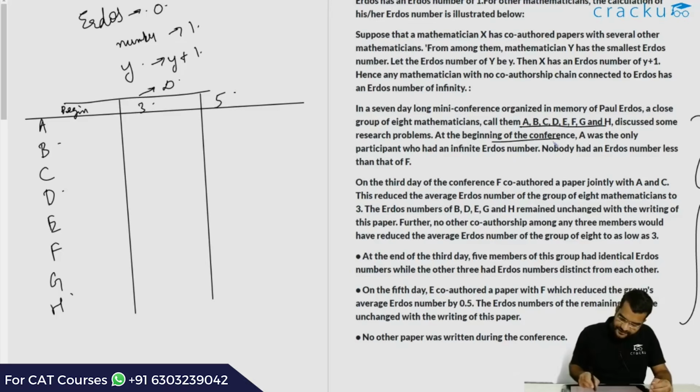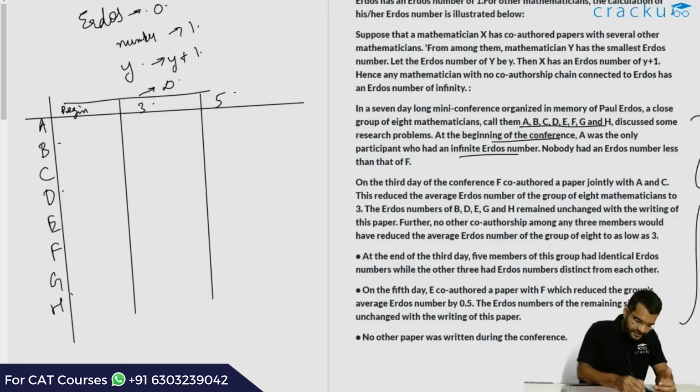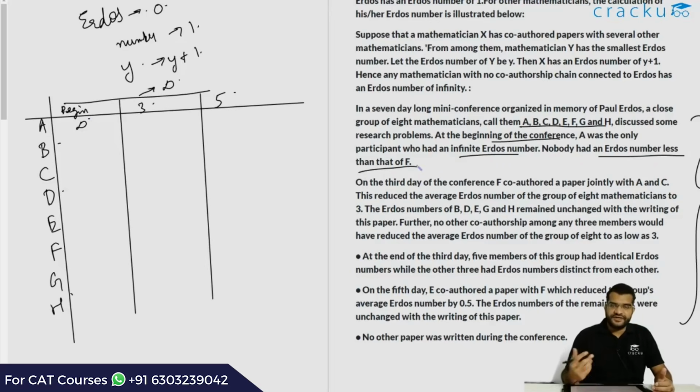Initially we are told that at the beginning of the conference, A was the only participant who had an infinite LRDI number. As we discussed earlier, A has not co-authored with anybody who has an LRDI number; he was in a separate set of people. So the LRDI number of A is infinity. All the others have finite LRDI numbers, so they are related to Paul LRDI in some way. We are also told that nobody has an LRDI number less than that of F. So let us call the initial LRDI number of F, say, F.